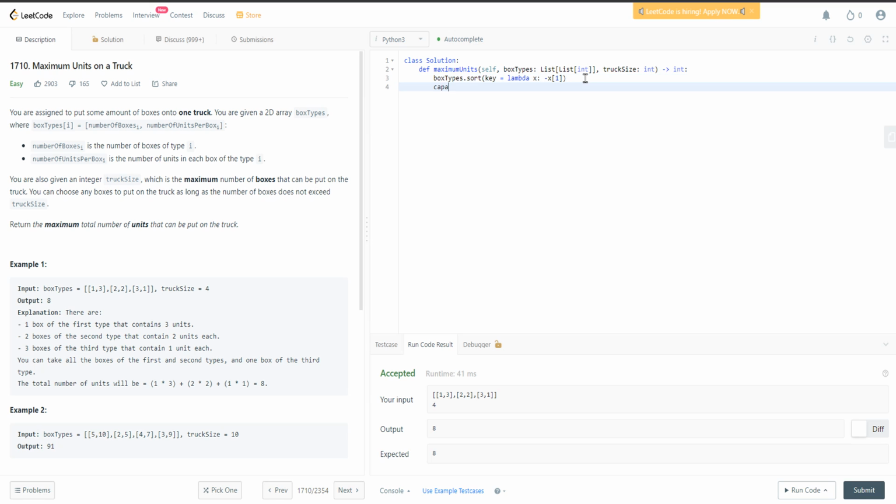And then we initialize the capacity as 0, and according to the truck size we decide how much we can put into it, and we return the capacity.